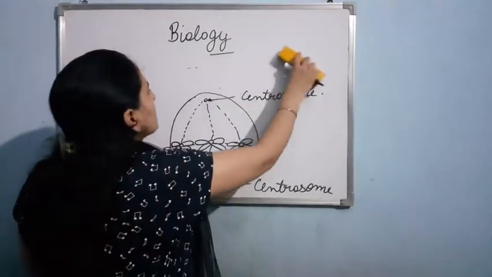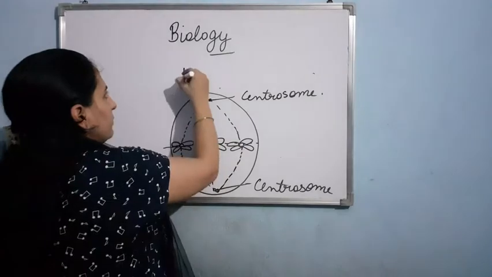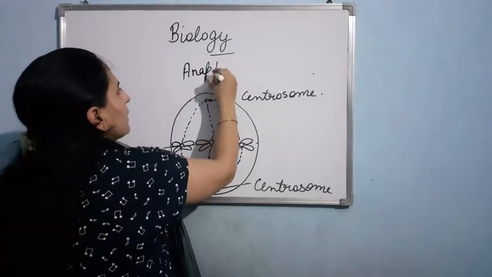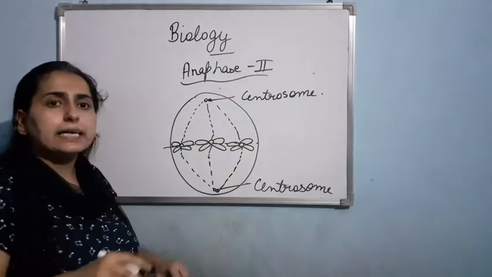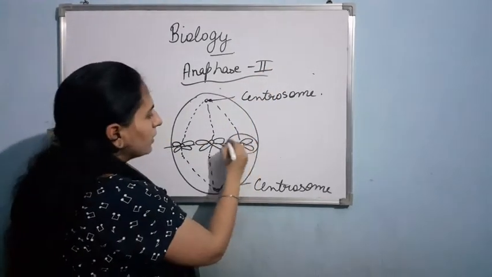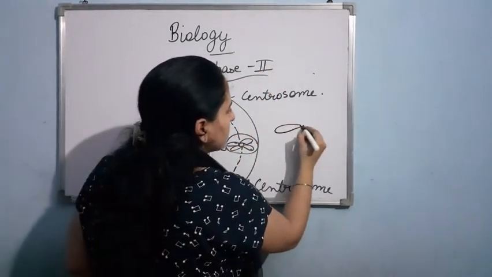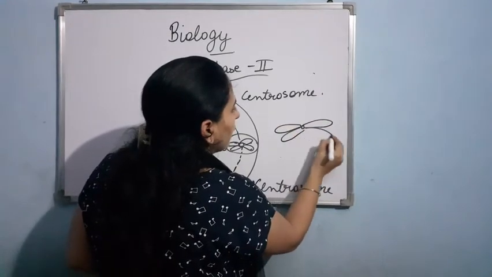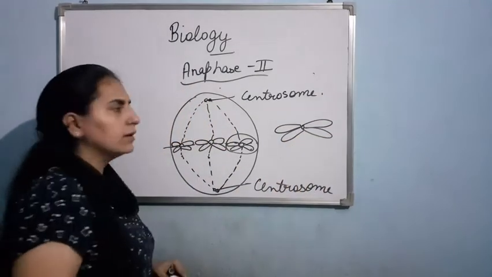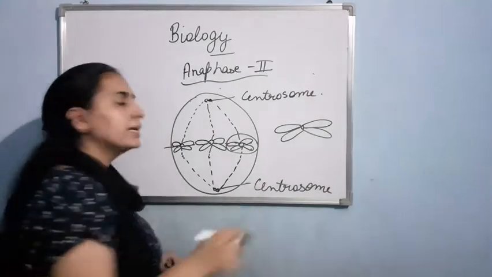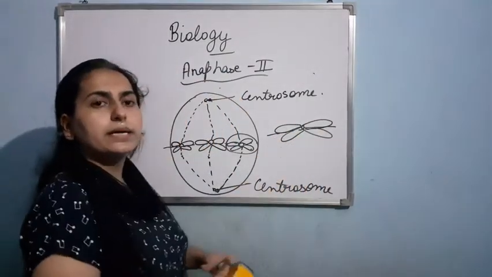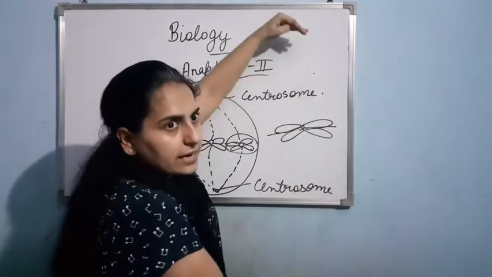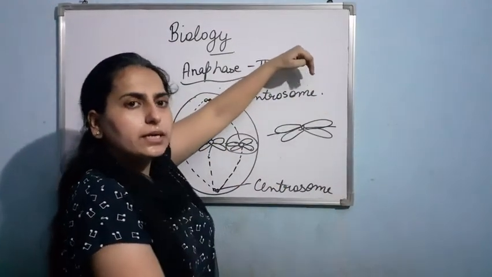Now the next is anaphase second. What will happen in anaphase second? The centromere will get split. Suppose here I have the chromosome like this. Just see. Now in anaphase, the centromere will get split like this, and the resultant two sister chromatids will get detached and start moving to the opposite poles.